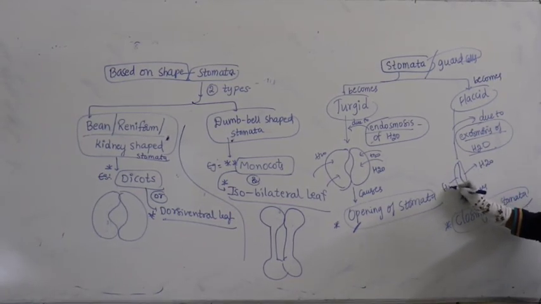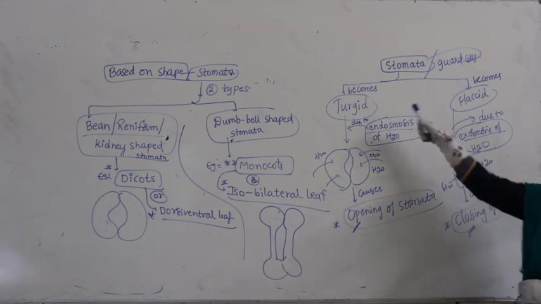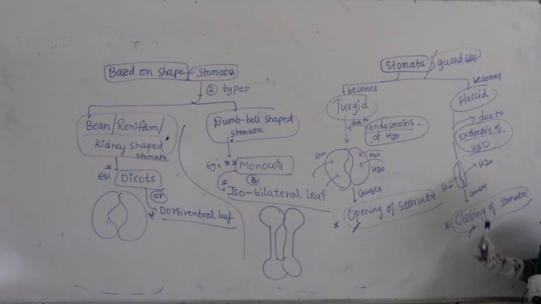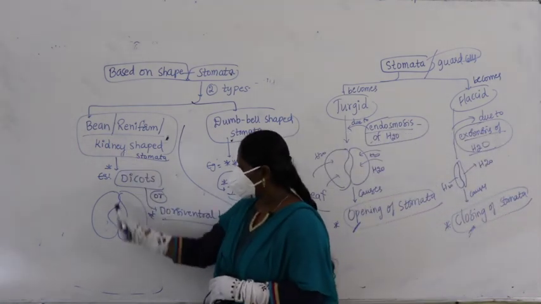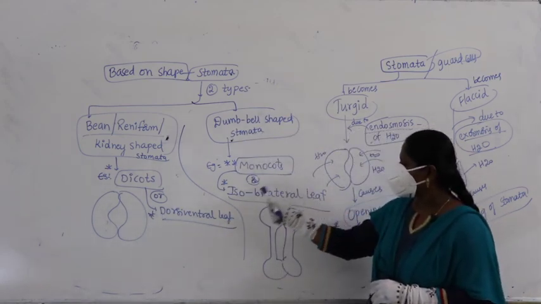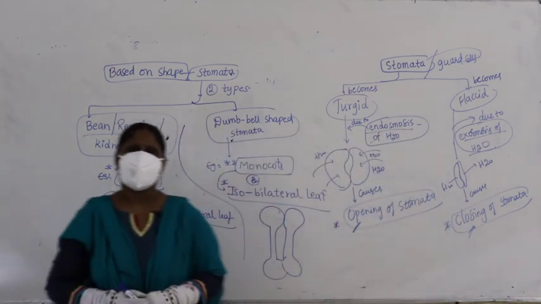Due to exosmosis of water, it causes closing of stomata. Turgidity of guard cells, opening of stomata; flaccidity of guard cells, closing of stomata. And remember, dicots have bean shaped or reniform shape and dorsiventral leaf. In the case of monocots or isobilateral leaf, we find dumbbell shaped stomata.